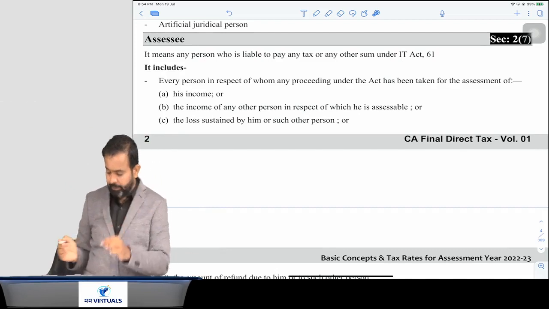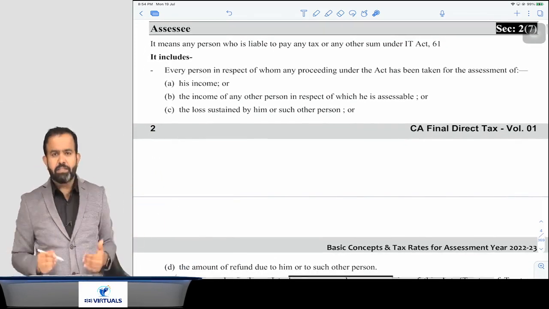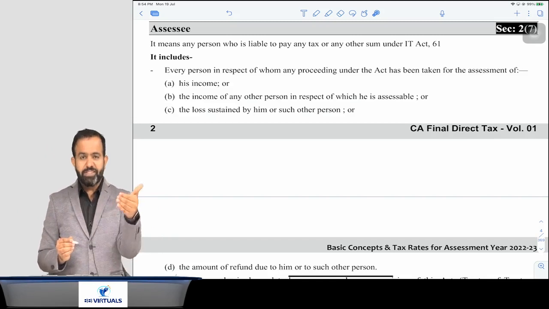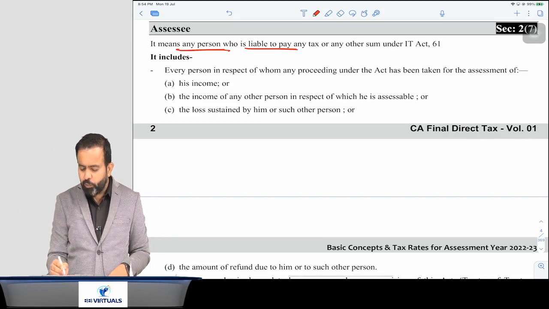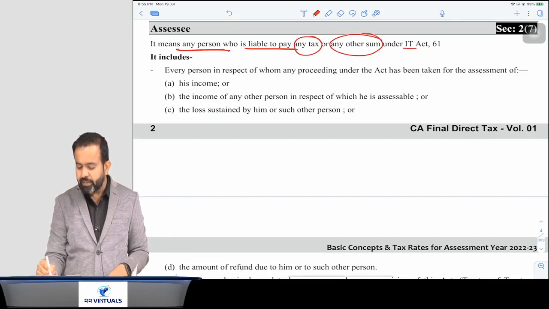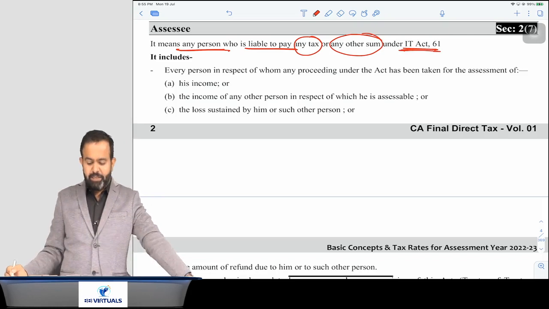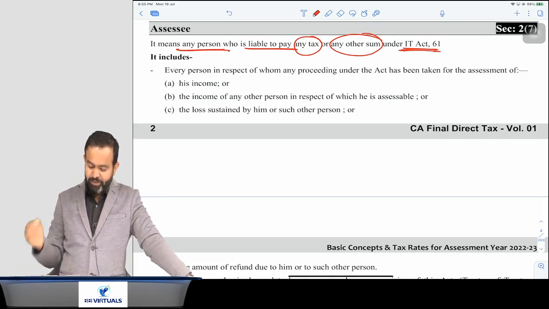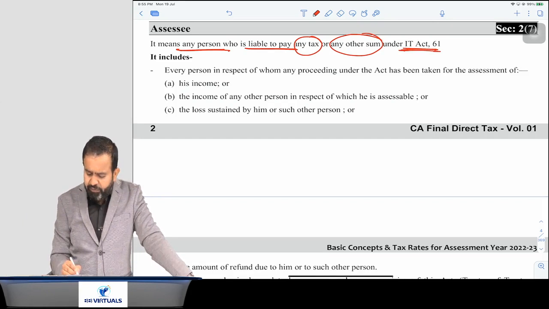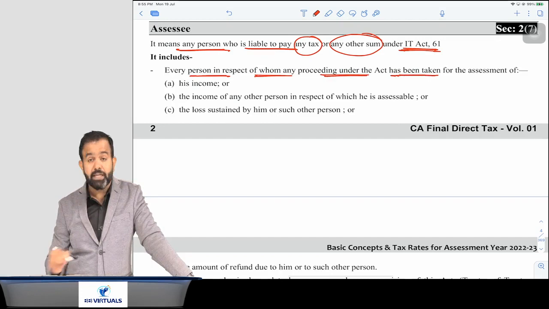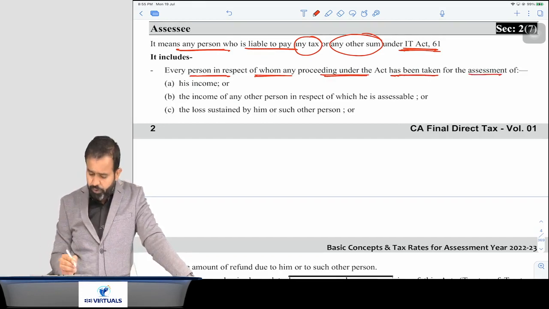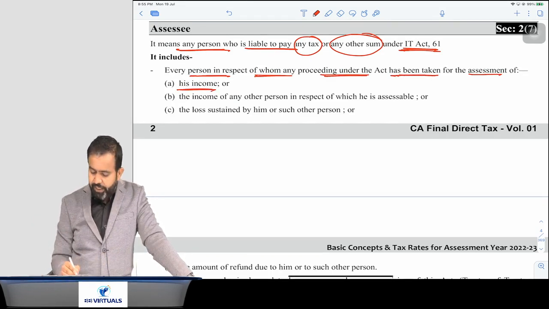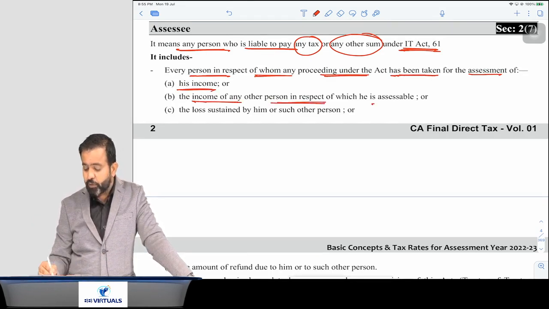What is the meaning of assessee? The definition is given in section 2, clause 7. It means any person who is liable to pay any tax or any other sum under the Income Tax Act 1961, that person is known as assessee. Now next part, it includes every person in respect of whom any proceeding under the act has been taken for the assessment. Proceeding means any assessment proceeding is initiated related to his own income or income of any other person in respect of which he is assessable.